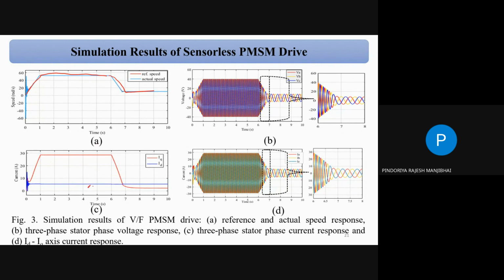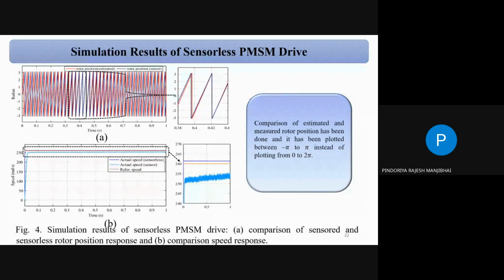So the same for your D and Q axes. There is the direct axis amplitude and the Q axis amplitude, and figure B is your phase voltage. It is sinusoidal, and there are the currents IA, IB, and IC. Interesting result: there is theta. You can see the estimated rotor position, the red one, and the blue one, which is the rotor position from the sensor. You can see the error is very small.